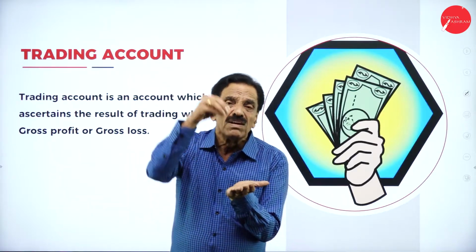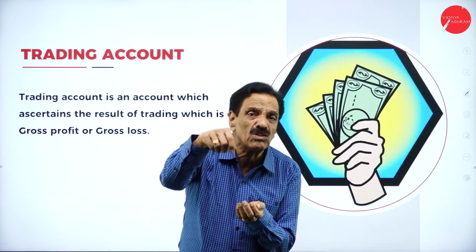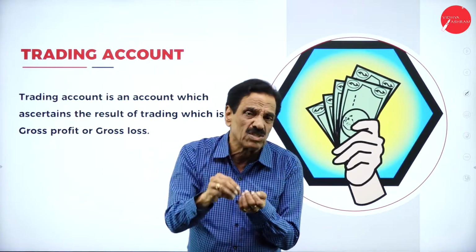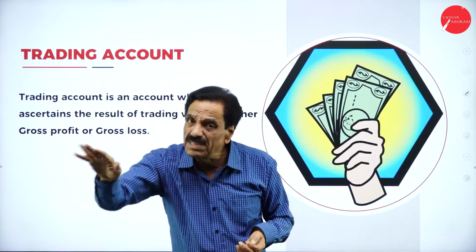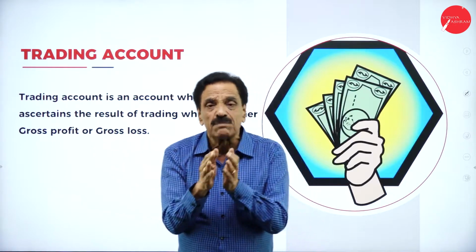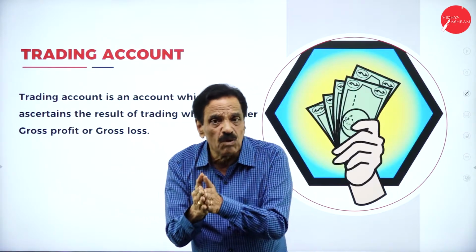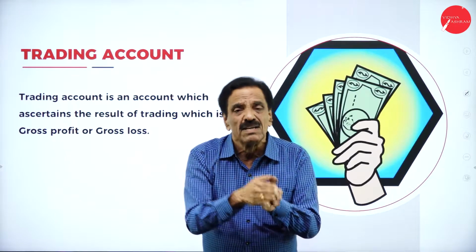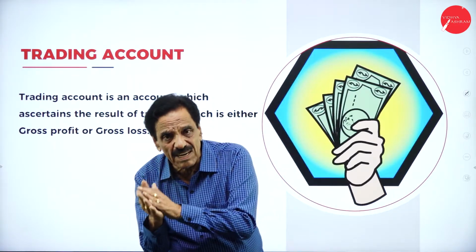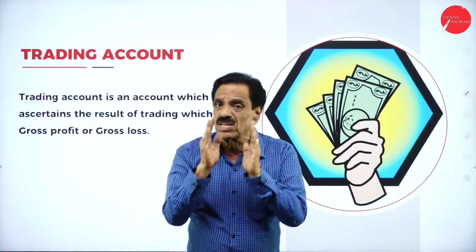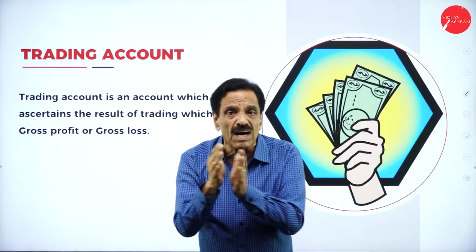If goods are bought from Bangalore and you spend on wages, that should be added. When you make the sale, whatever the difference is may be profit. If the sale is more, it's a gross profit. If the sale is less, it's a gross loss. So trading account gives the result of gross profit or gross loss.